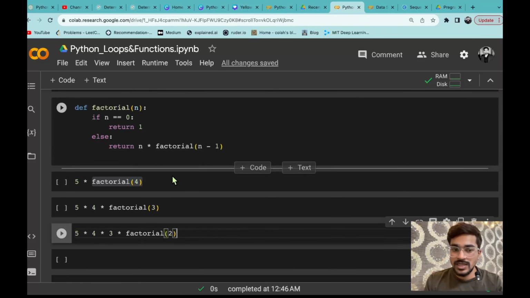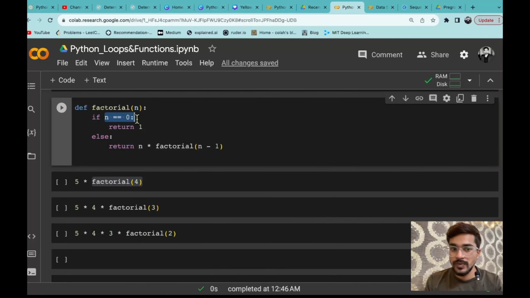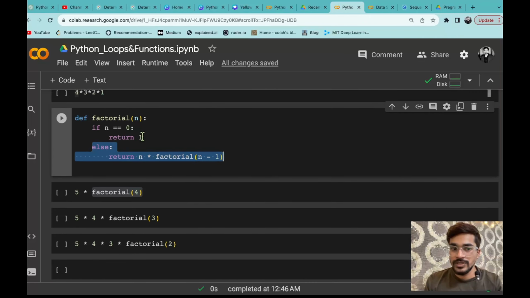And until when will this run? It will run until n becomes 0. That means when n becomes 0, this condition will become true. Then it will just return 1. So instead of going into the else part and again calling the same function, it will just stop here.